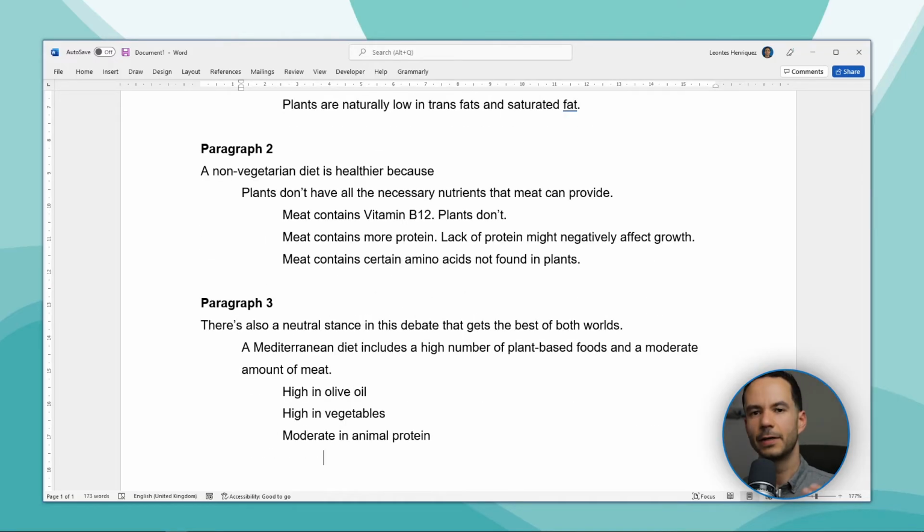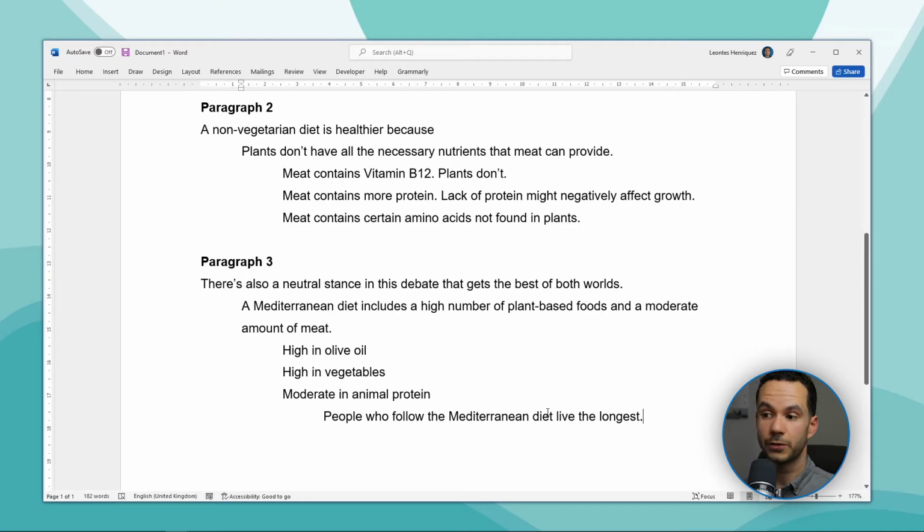Now finally, I want to add a level 4 sentence, something that I haven't done before in the other paragraphs, but I'm going to say here that a Mediterranean diet, or people who follow the Mediterranean diet, live the longest. And now we also have our third paragraph, which is a very nice neutral paragraph that covers the best of both worlds. So after we've done that and we've created our outline, we can finally move on to the writing stage. And this is the point where we actually only have to put things together to write our full essay. So let's see what we can do to turn our outline into an entire essay. And it's not as difficult as you think.